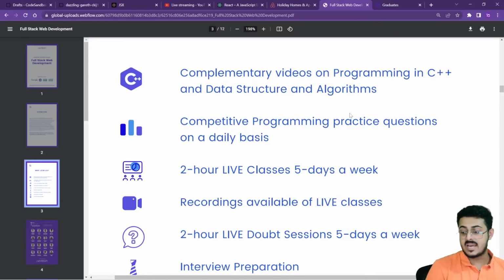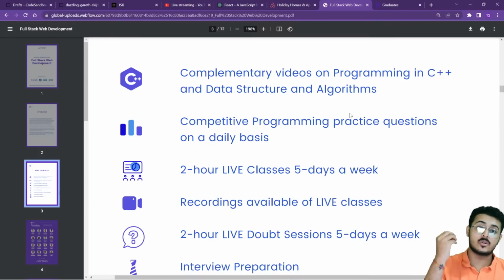How much time does it take to learn all DSA, CPI, and full stack web development? Now, usually for people who are joining the program, I tell them, you are joining a program, I want 3 months of your time. I don't care whether you're having a girlfriend problem, some family problem, or any type of problem. 3 months of your life you have to dedicate to this particular program and nothing else. Nothing else. You forget how to sleep, you forget how to eat. I don't care about it.